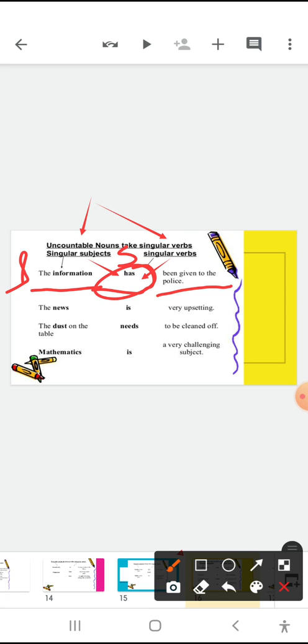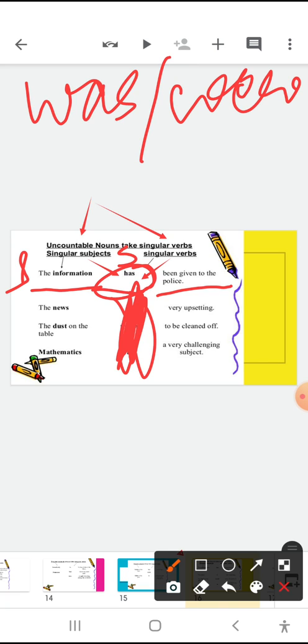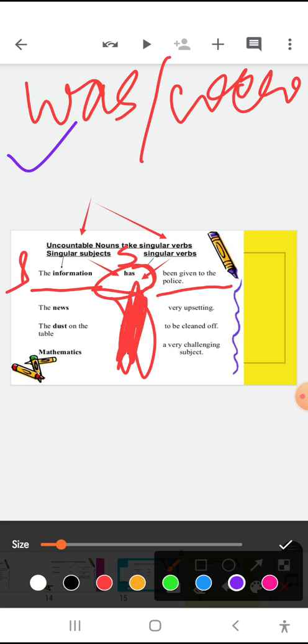The news: if we use the options was or were, which will you take? The news was very upsetting. "The dust on the table dash to be cleaned off."